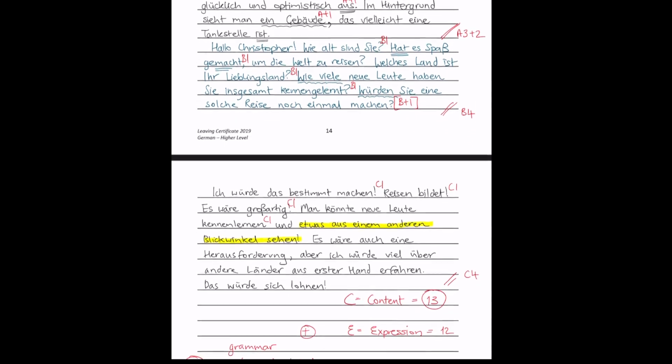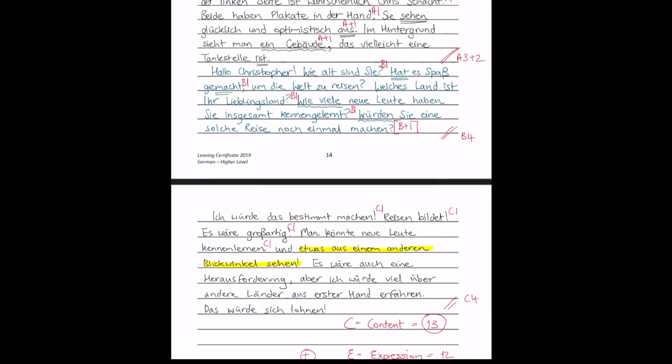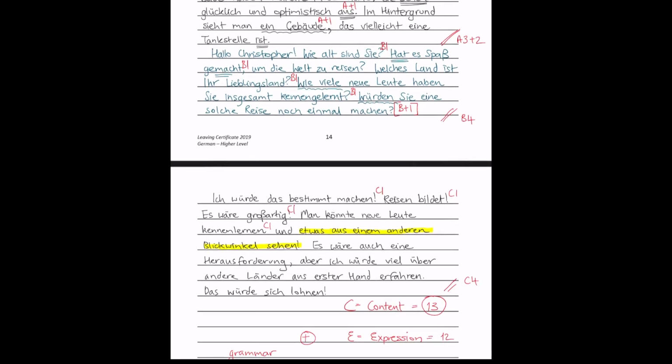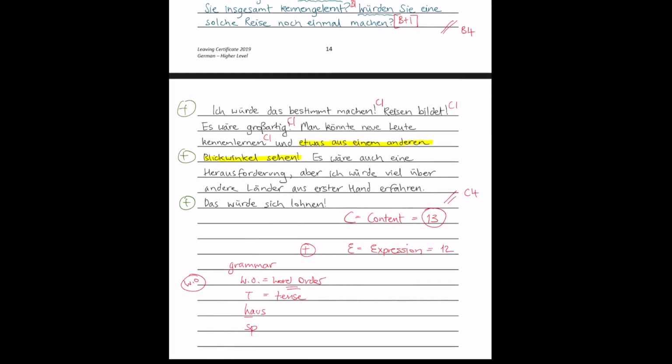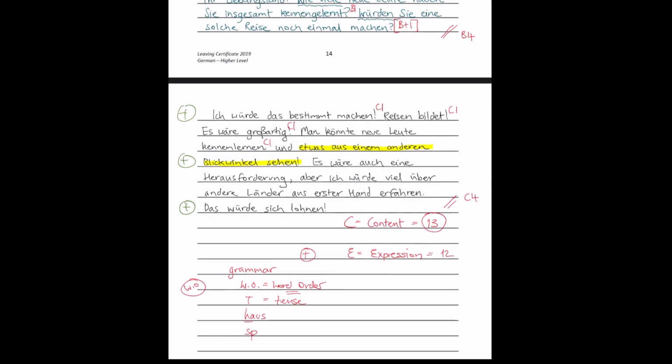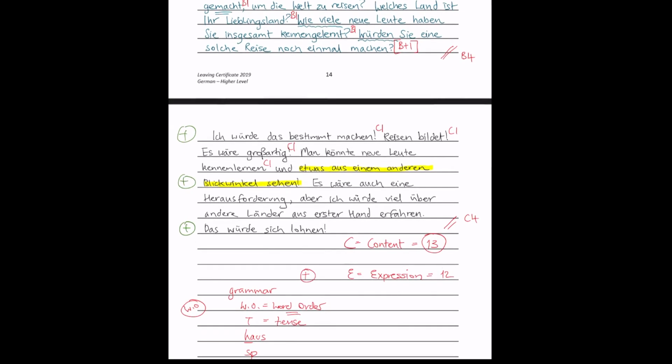For example, this one in particular, where you say you're used to the conditional tense, arise and build it. That's very nice. Let's put a plus in the margin here to see something from another perspective. Again, that's very nice. It would be a challenge, or it would be worth it. Again, those are nice, very nice phrases. So looking at this, it is up to the examiner's discretion how they might score it here, but we will just say that the full marks of 12 out of 12 are justified.